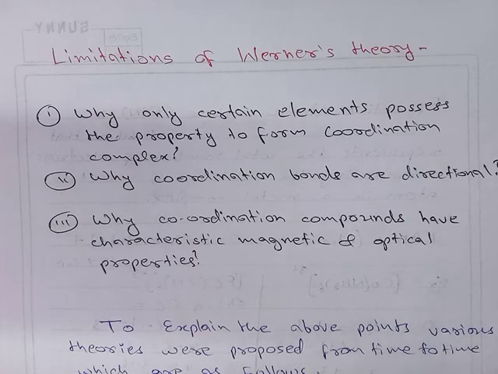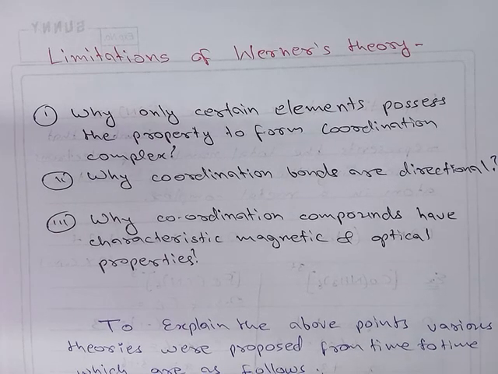Next, we will discuss the limitations of Werner theory and some other theories which come to explain those limitations. We already know that in Werner theory, in a coordination complex, the metal has two types of valency: primary valency and secondary valency.